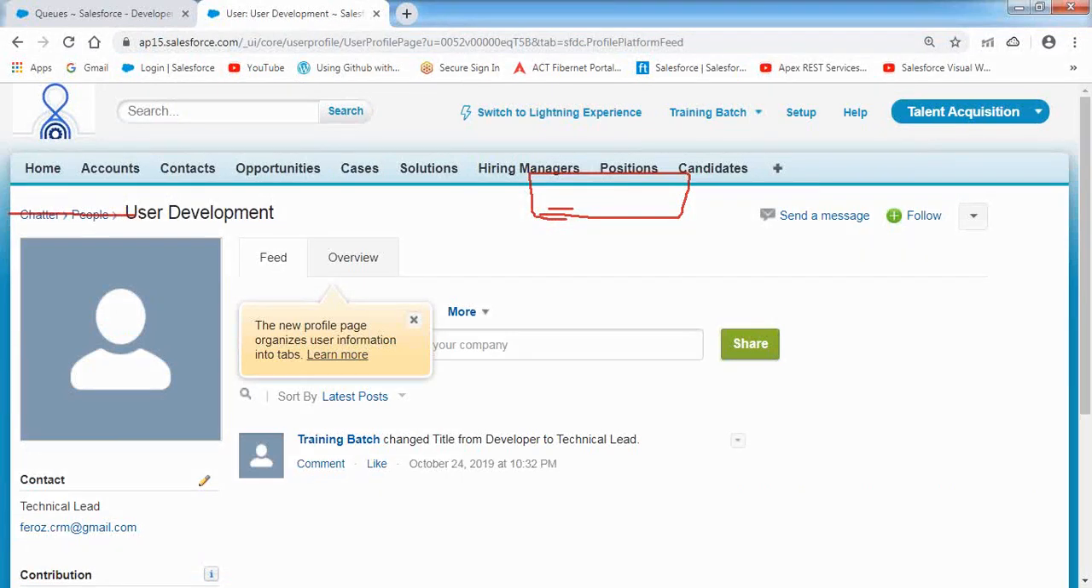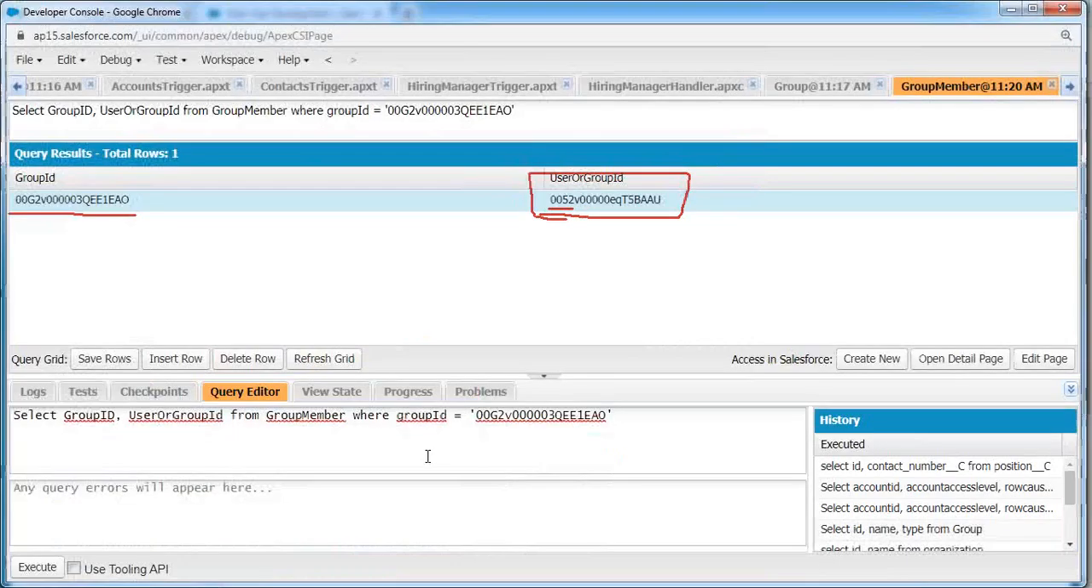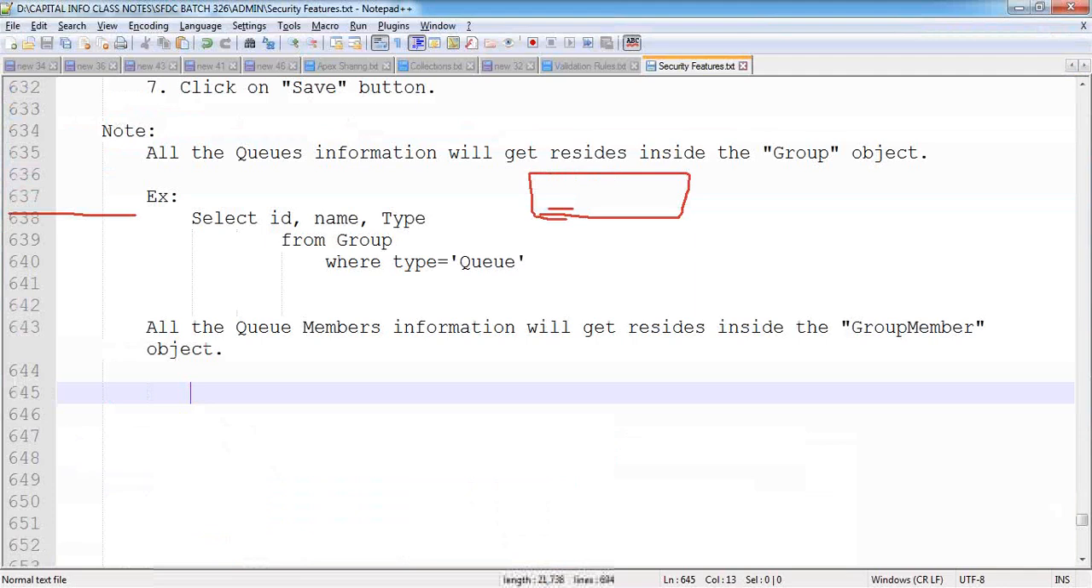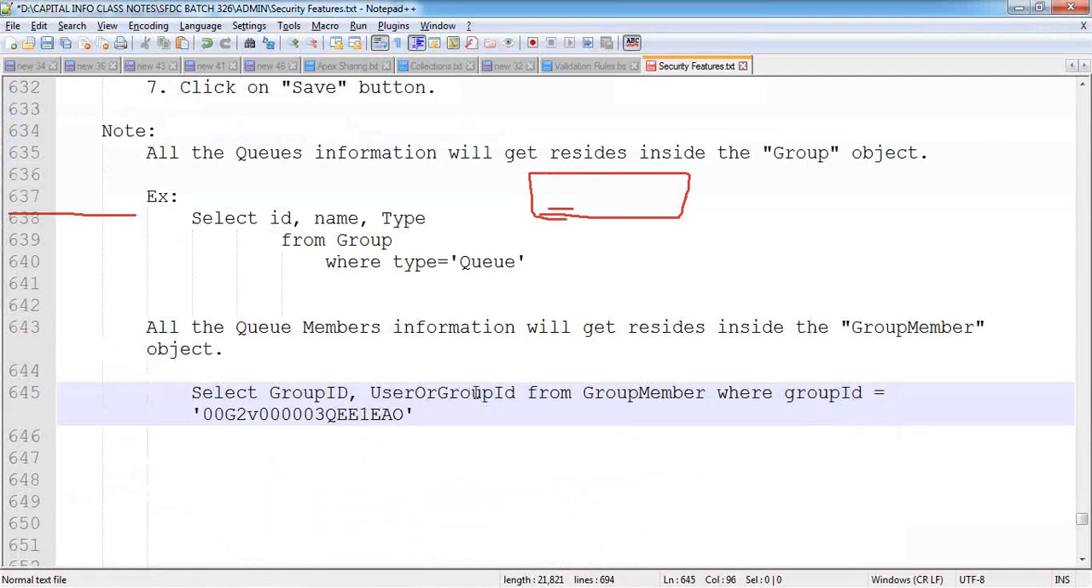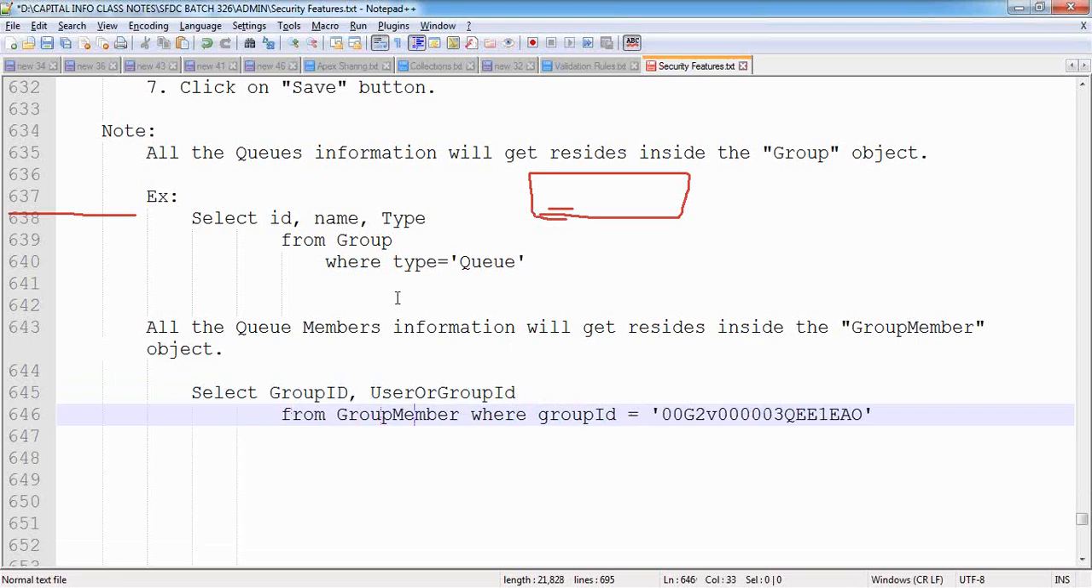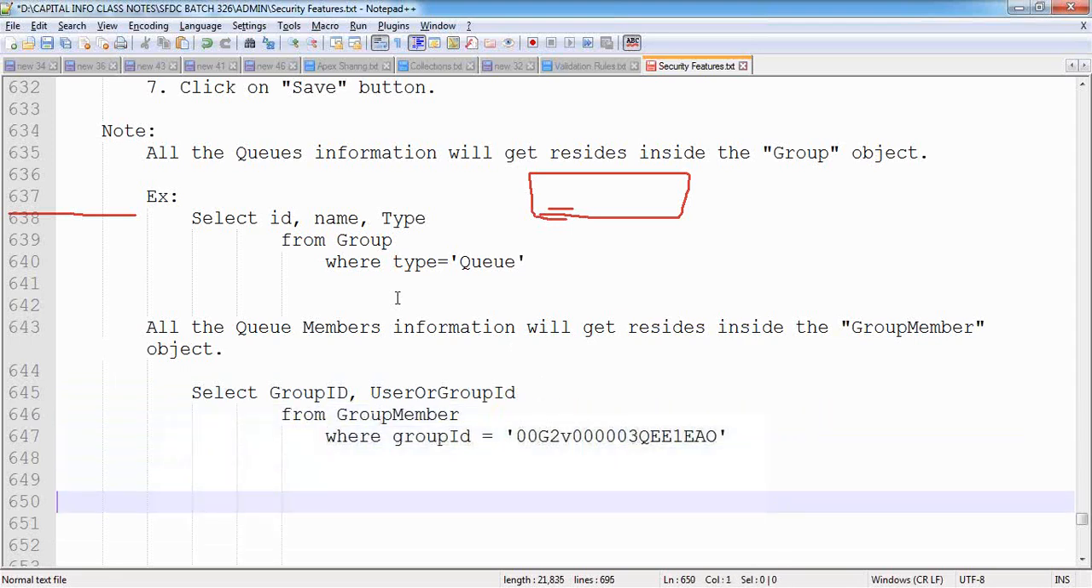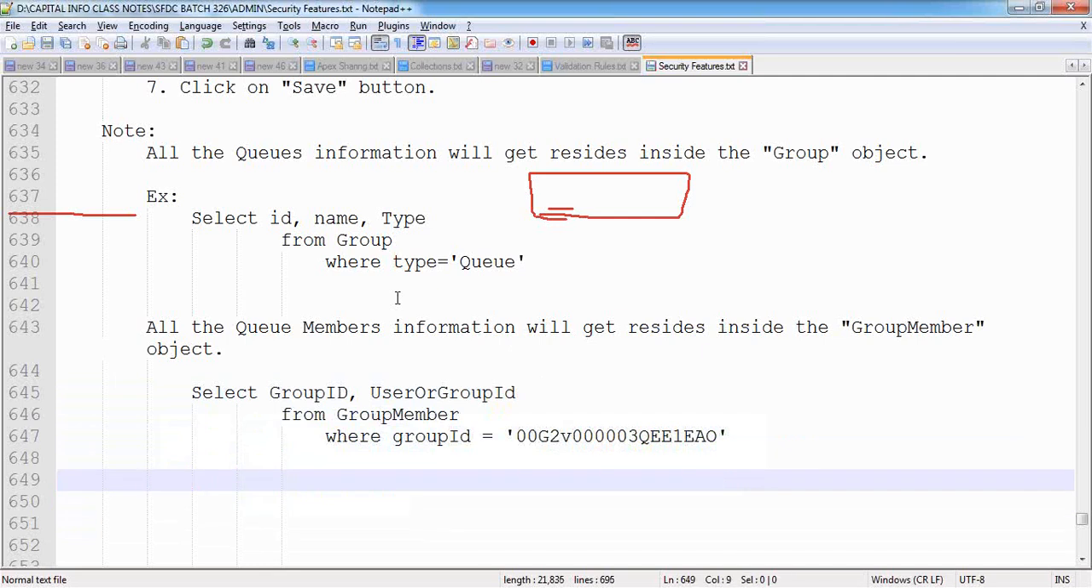Now, we can fetch this information also through programming like this here. Now, let me place this. This is the way we can fetch the group members information here. We have already discussed that during the public groups concept also.